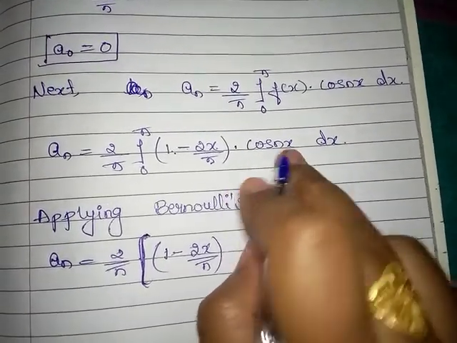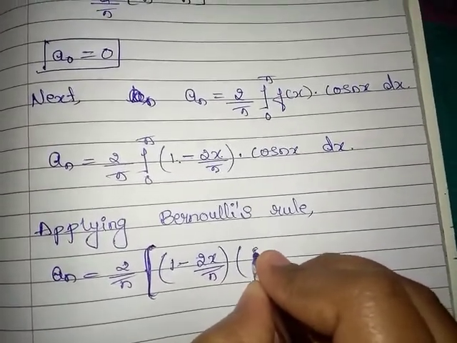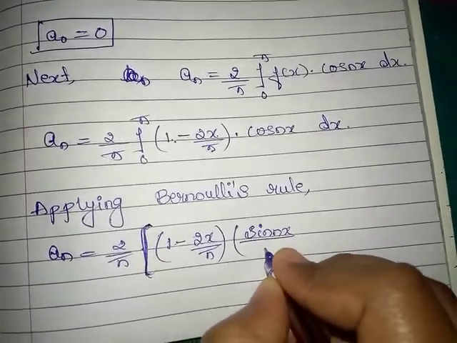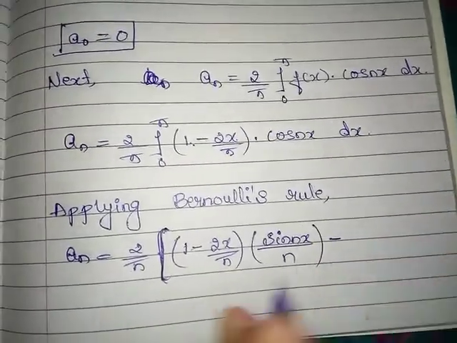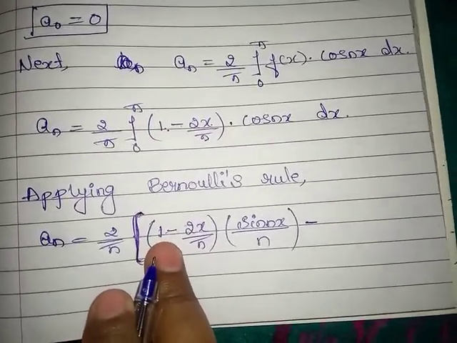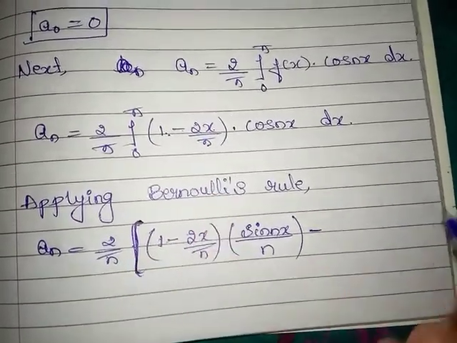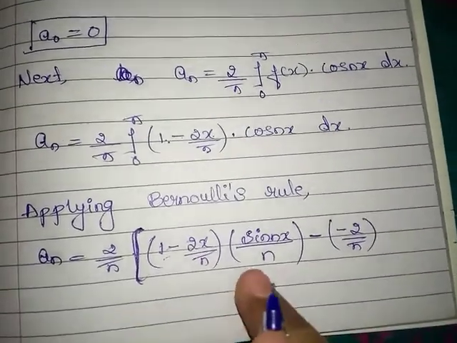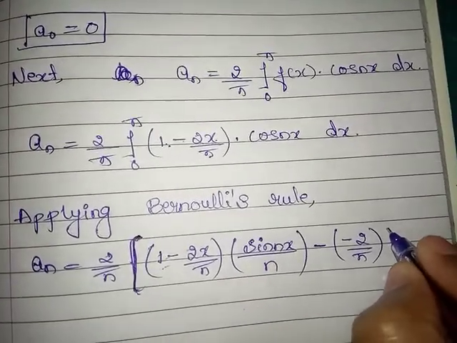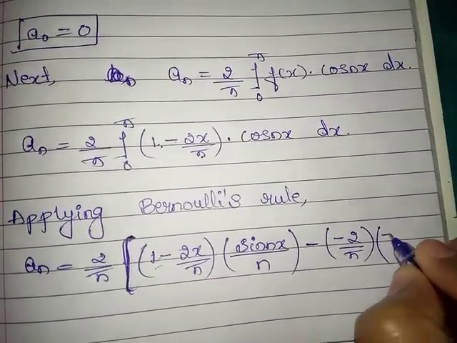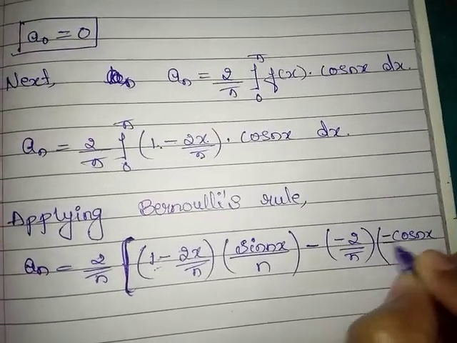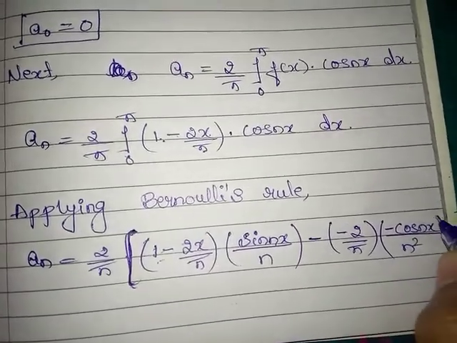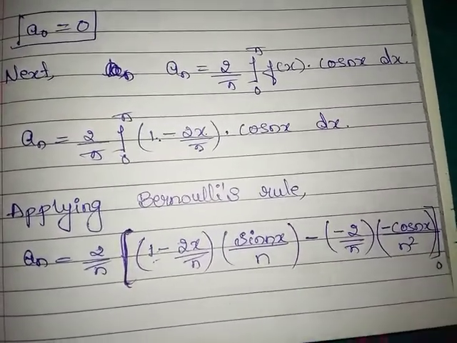We know that integration of cos nx is sin nx divided by n. Then minus, differentiate this one. Differentiation of 1 is 0, minus differentiation of x is 1. Here minus is there, therefore it is minus 2 by pi. Again we have to integrate this one. It will be minus cos nx divided by, here we have n already, n into n is n square, limits from 0 to pi.